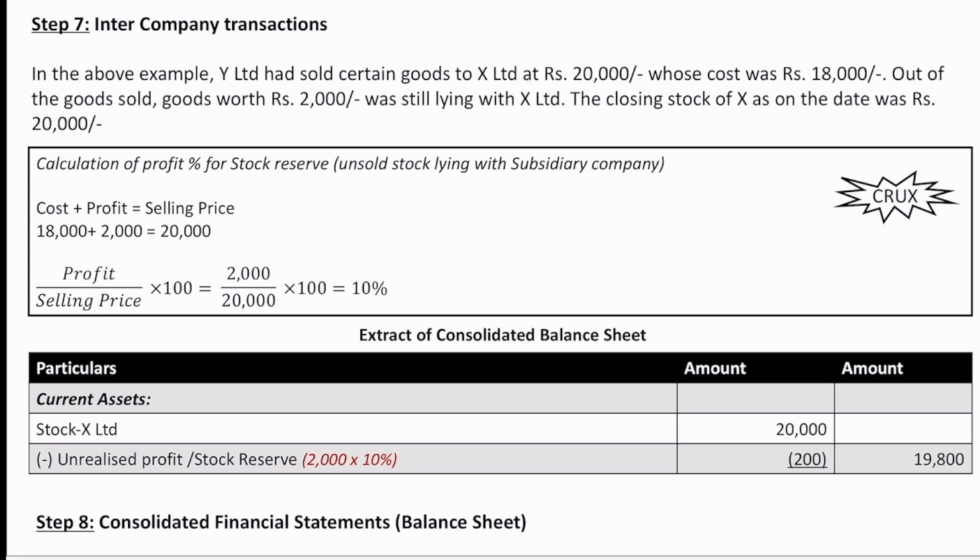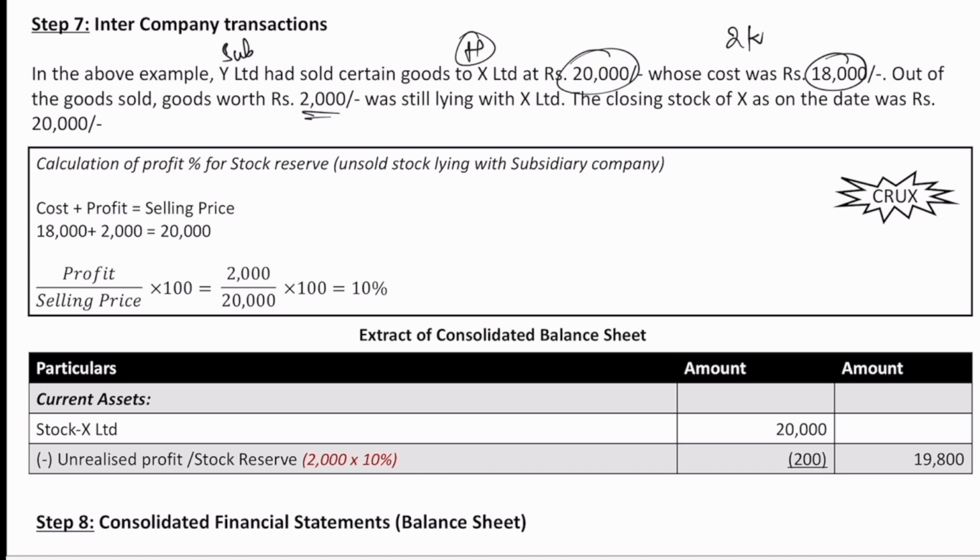The subsidiary had sold to holding company whose cost was only 18,000. So they have made profit of 2,000. But if this H Limited, the holding company, had already used it, then it wouldn't have been a problem. But out of the goods sold by Y Limited, goods worth rupees 2,000 was still lying with X. They had not used everything out of the 20,000. 2,000 was still lying with them.